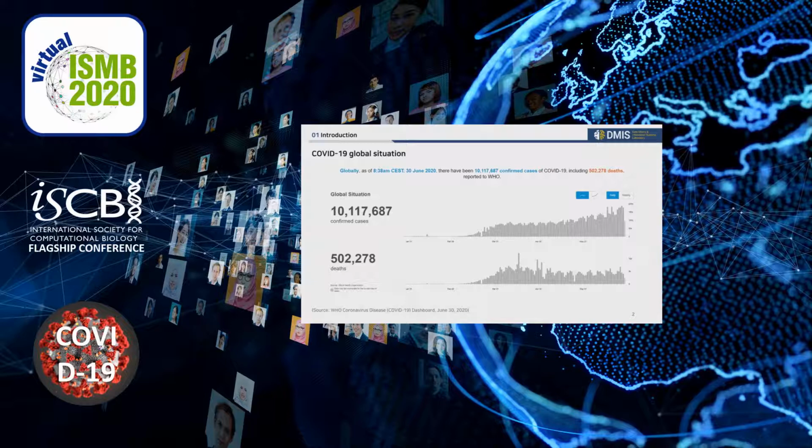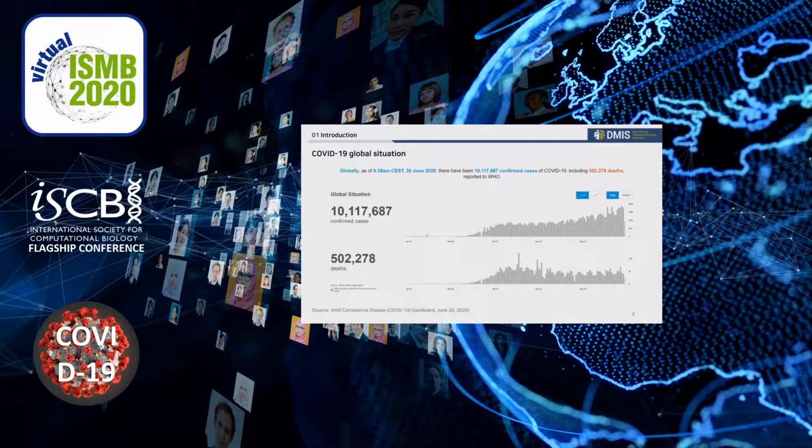This graph, provided by WHO, shows the number of COVID-19 confirmed cases and deaths worldwide. As of June 30, COVID-19 caused about 10 million confirmed cases and 500,000 deaths. As you can see, the number of confirmed cases is steadily increasing. And furthermore, COVID-19 is highly contagious and causes severe pneumonia.